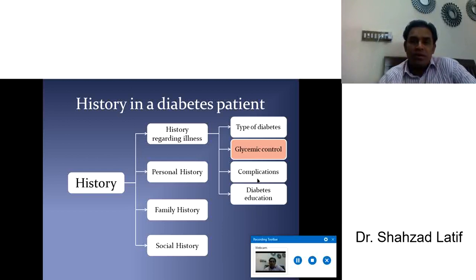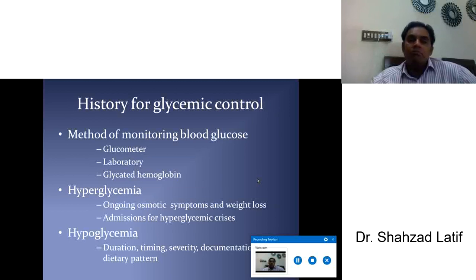Now moving toward our second component, which is glycemic control. How are the sugar levels on a regular basis? For the past 3 or 6 months, the blood sugar level is very important for checking glucose control. So again, the monitoring method, as I already discussed before: which method he or she is using for monitoring the blood sugar level.